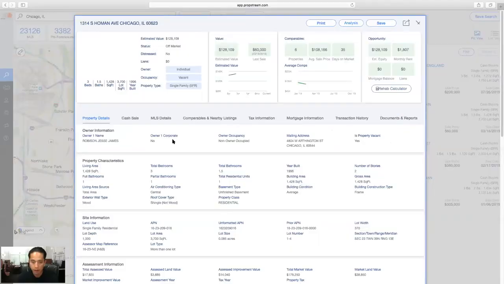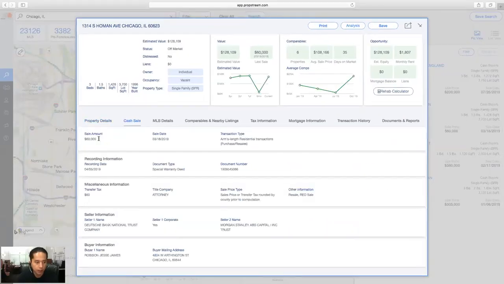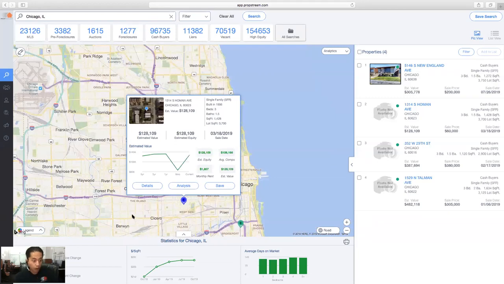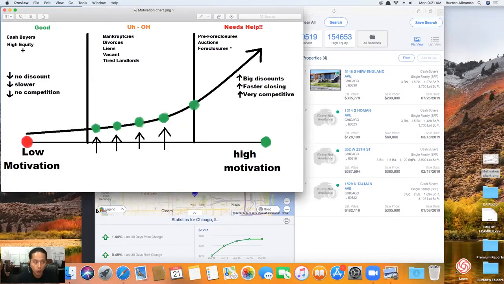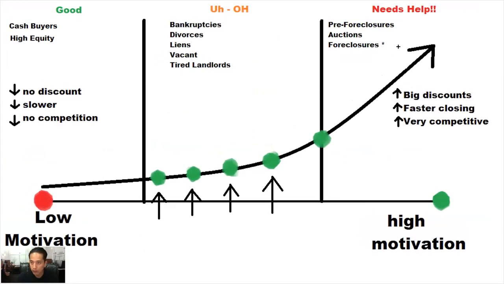So you click on that, you're going to see the cash sell tab, how much the buyer spent, when they bought it, and the buyer's name and address down below. So that's, again, focusing on one area of the low or high motivated section. But what if you're an investor looking for a lead and you need one with very high motivation, in this case, this given area here?